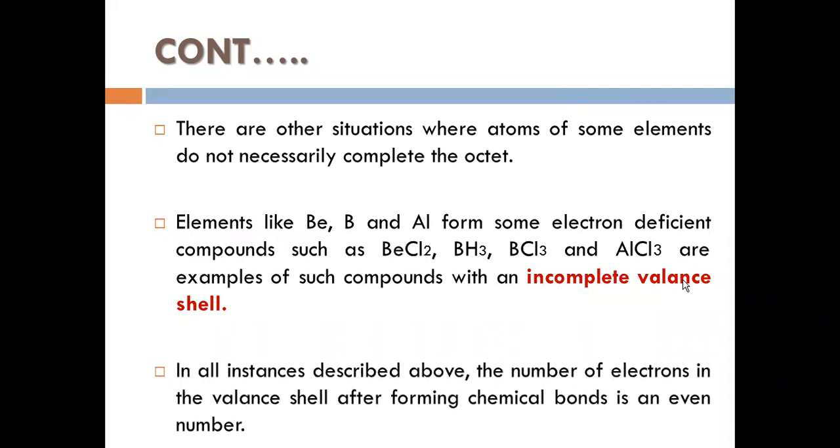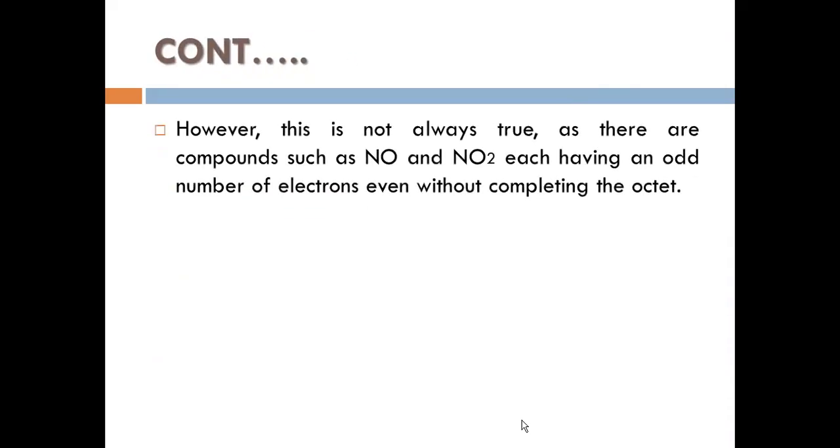In all instances described above, the number of electrons in the valence shell after forming the chemical bonds is an even number. That is very important. But it's not always true. We spoke only about even numbers, but you can have odd numbers also. Nitrogen is the element that can permit an odd number of electrons even without completing the octet. There are some exceptions, so you have to go through that.